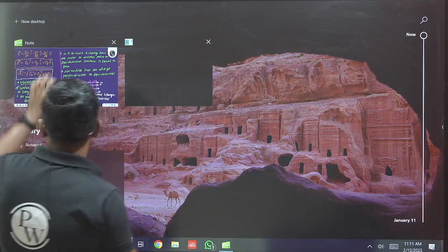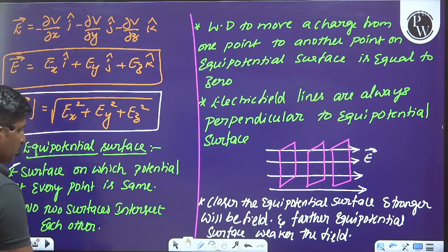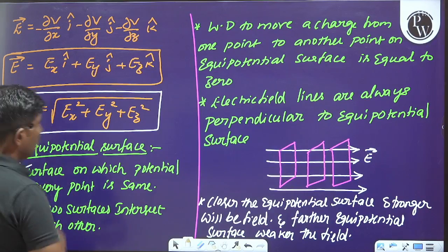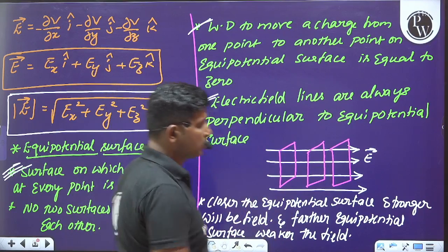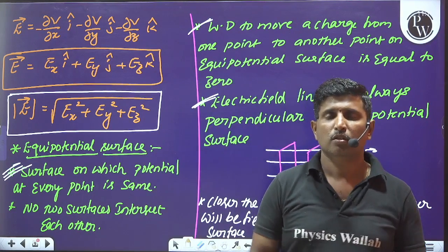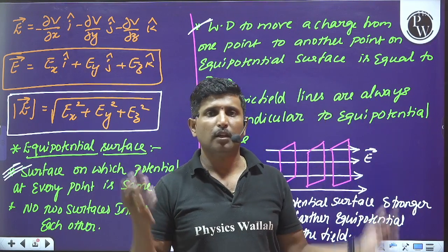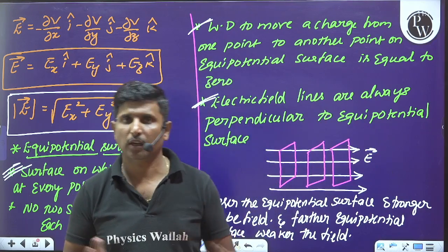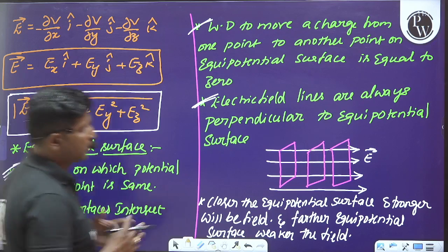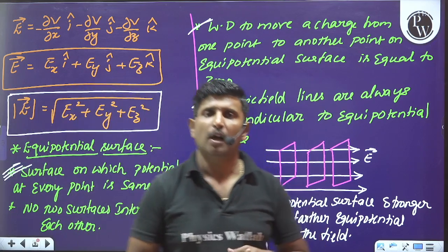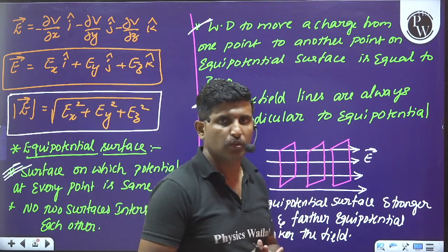Majorly we have to keep these points, this one and the work done, these 3 points are very important, based on which we can expect the questions frequently or regularly. That is about the equipotential surfaces and the important properties of equipotential surfaces.